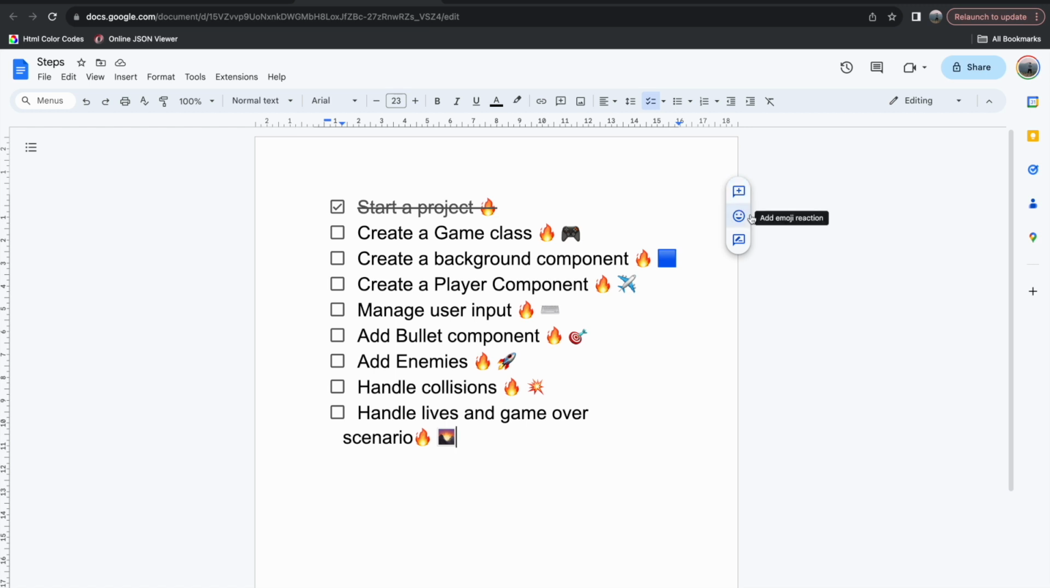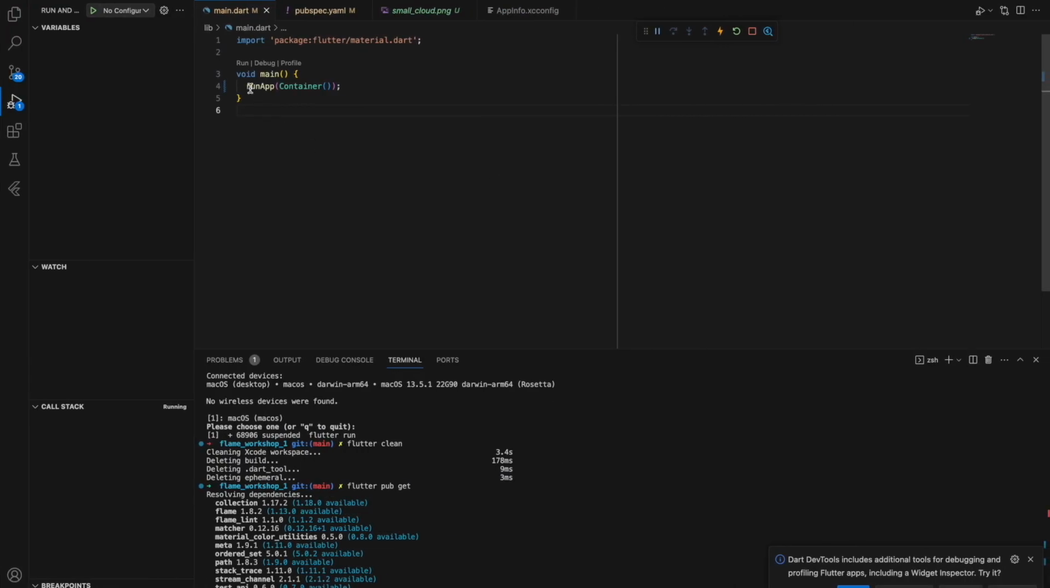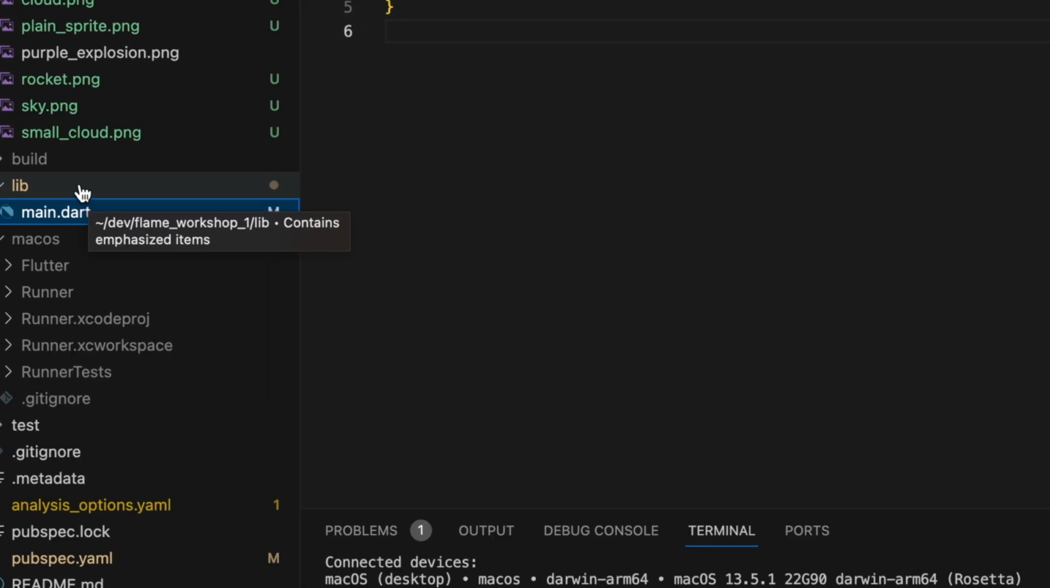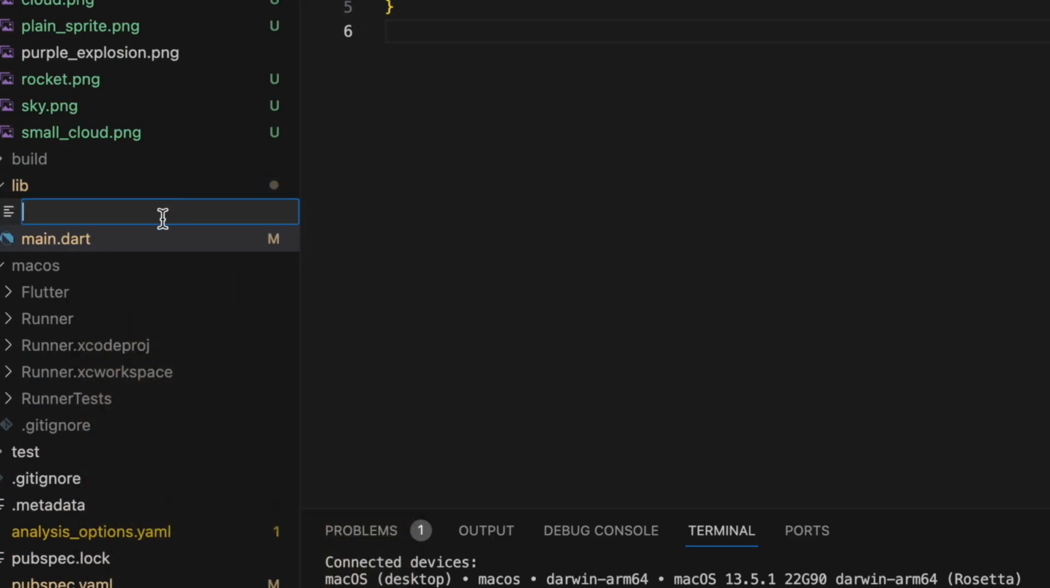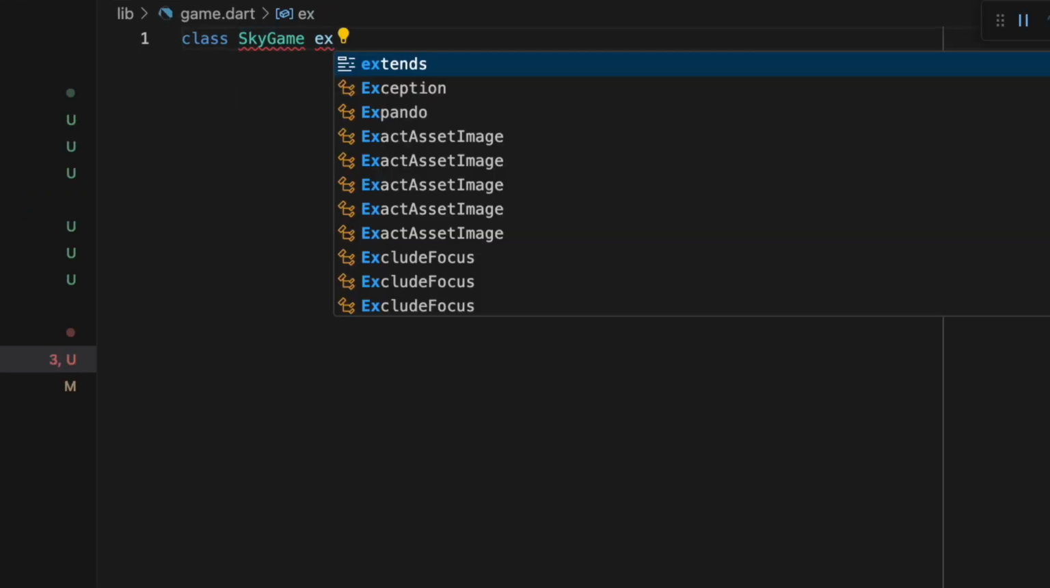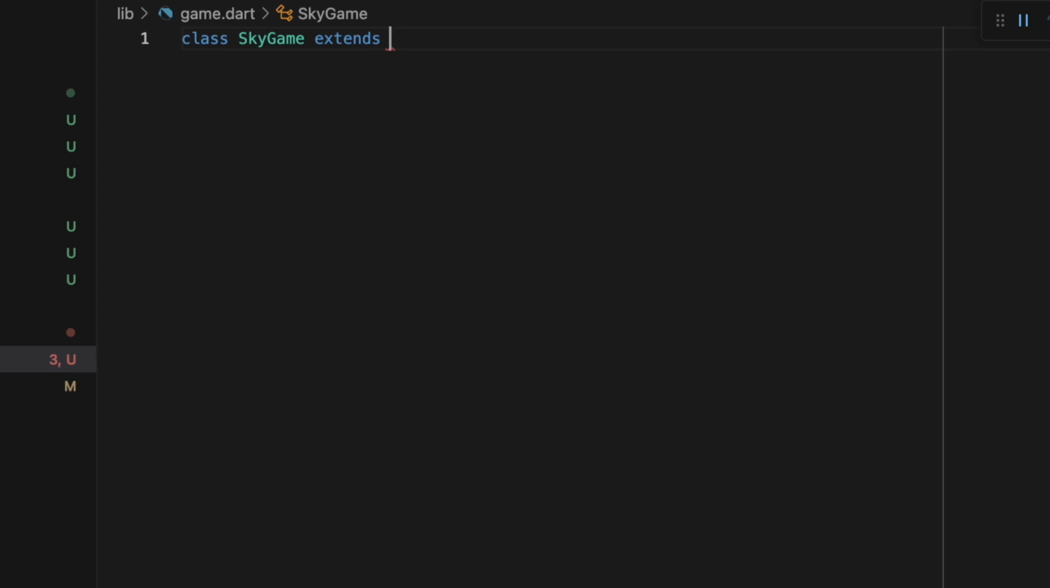Well, the second step is pretty obvious and straightforward. First, we would need to create a new Dart file here in the lib. We're creating a new Dart file. We call it game.dart. So here, let's call it SkyGame, and we would need to extend FlameGame.